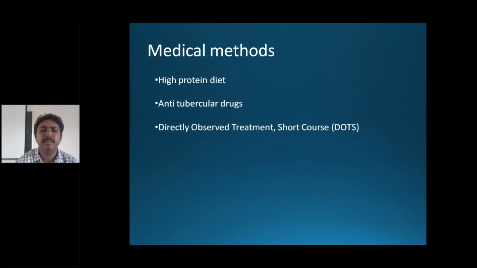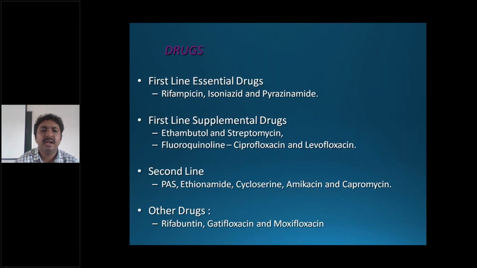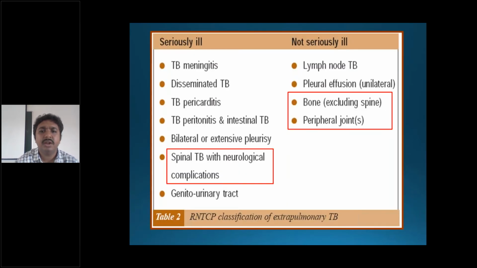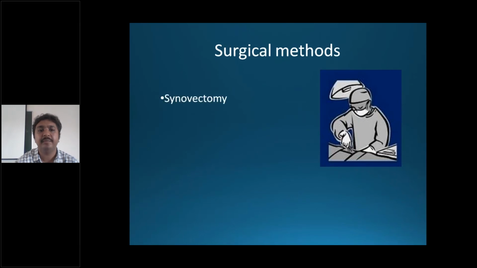Some other general methods: high protein diet, anti-tubercular drugs, and according to RNTCP guidelines. And you all know first line, second line drugs we have already discussed. So non-extrapulmonary tuberculosis are spinal tuberculosis with neurological complications and bone and joints. So that we have discussed in the hip. So I told you daily regimen is important, and you have to give minimum around 6 to 9 months is necessary, but may need up to 12 to 18 months of medical treatment.